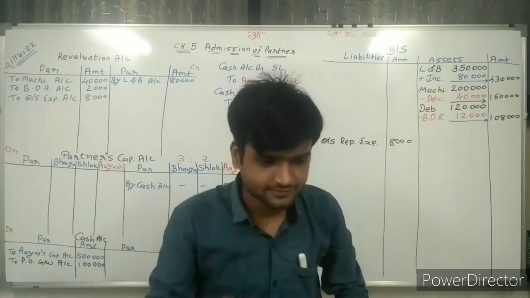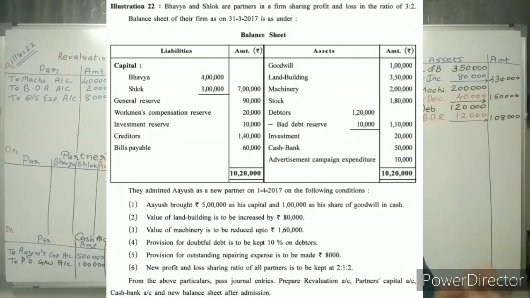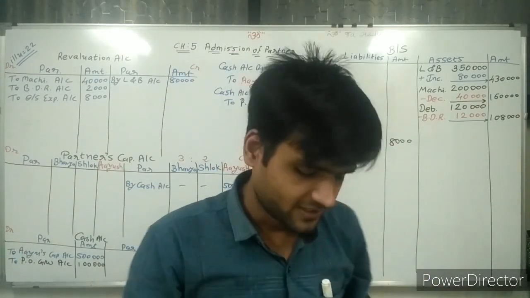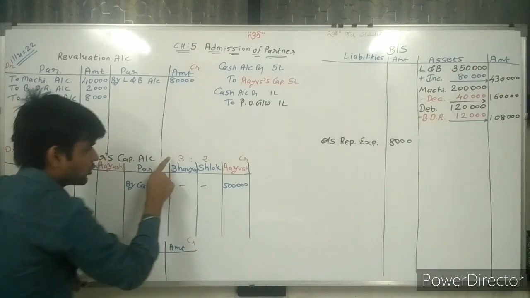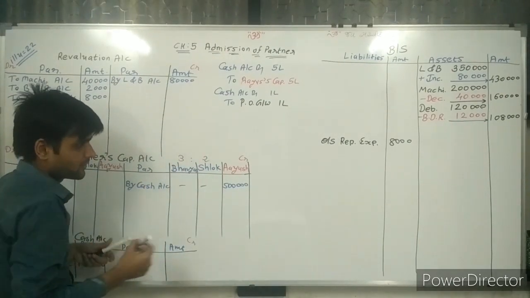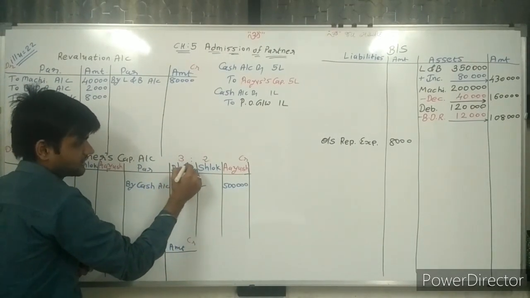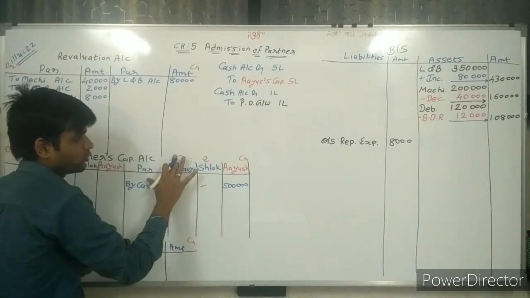Going ahead. New profit and loss sharing ratio of all partners is to be kept 2:1:2. New ratio is given. Here the old ratio is 2:3, and the new ratio is 2:1:2.